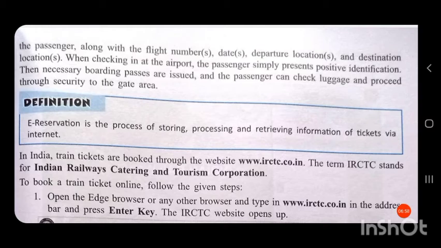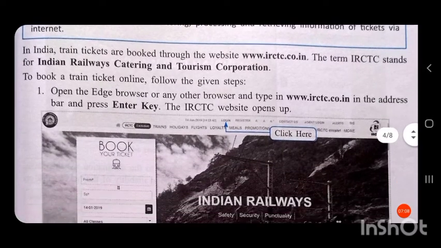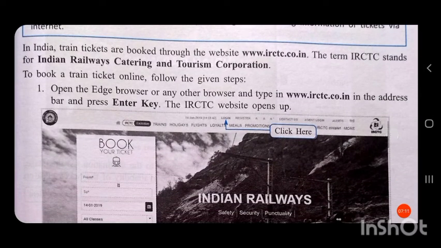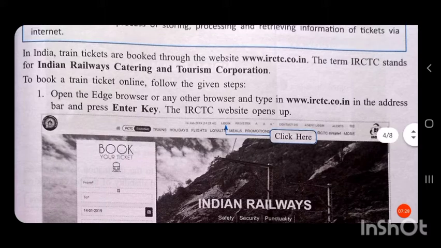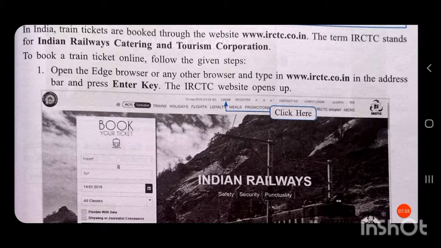So e-reservation is the process of storing, processing and retrieving information of tickets via the internet. In India, train tickets are booked through the website www.irctc.co.in. IRCTC stands for Indian Railway Catering and Tourism Corporation.